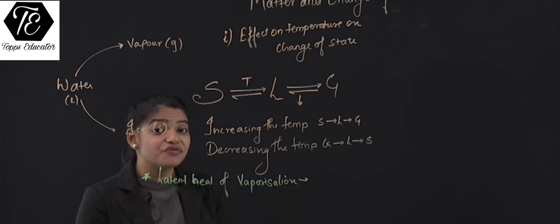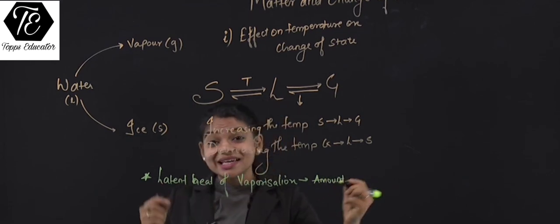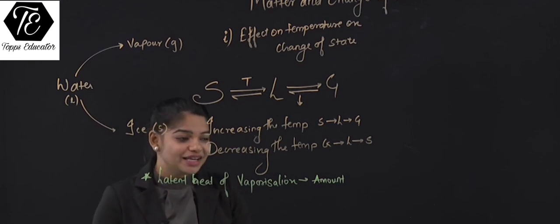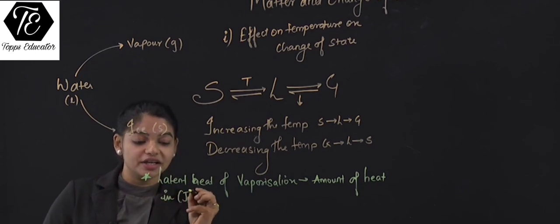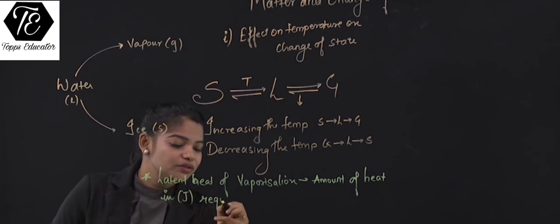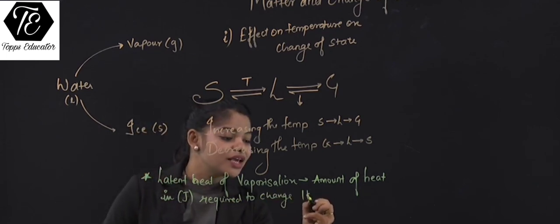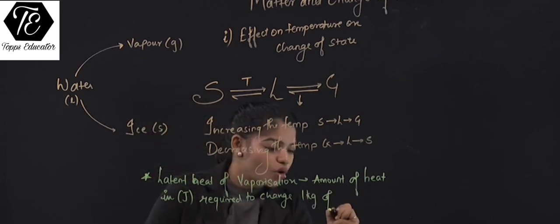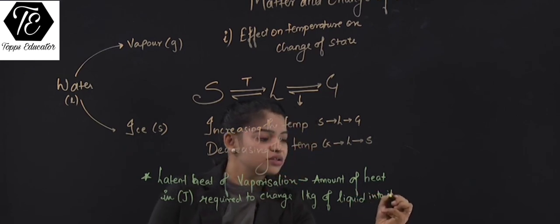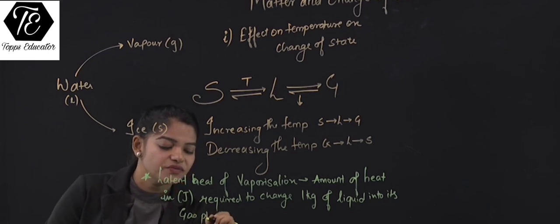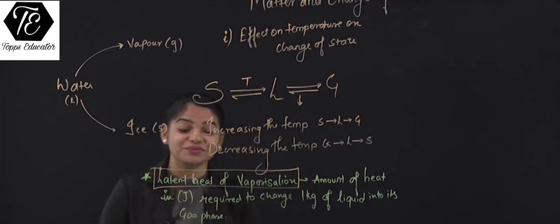What do you mean by latent heat of vaporization? It is the amount of heat, because for increasing the temperature we need a supply of heat. So the amount of heat in joules, that is the unit for heat energy, required to change 1 kg of liquid into its gas phase or a vapor phase. So that becomes the latent heat of vaporization.